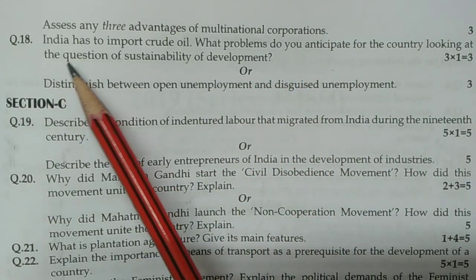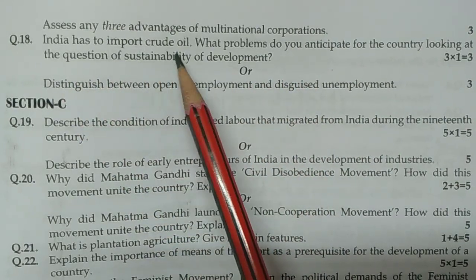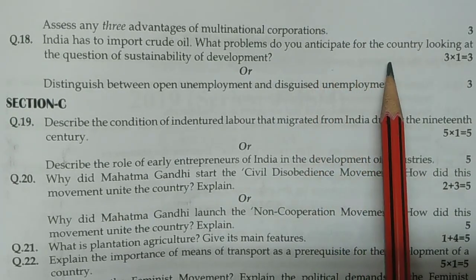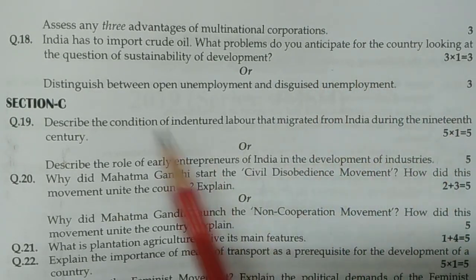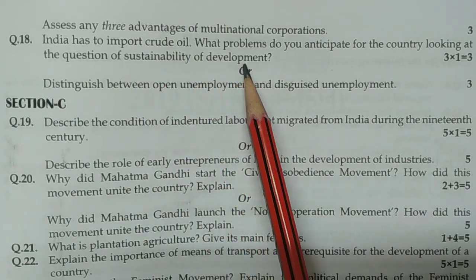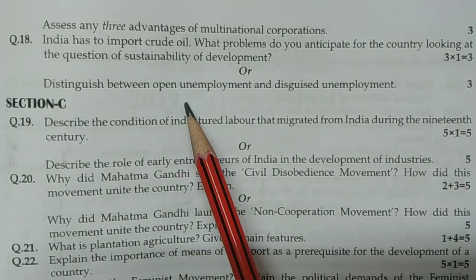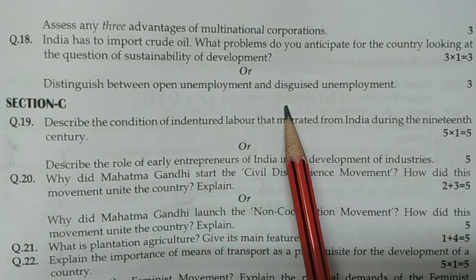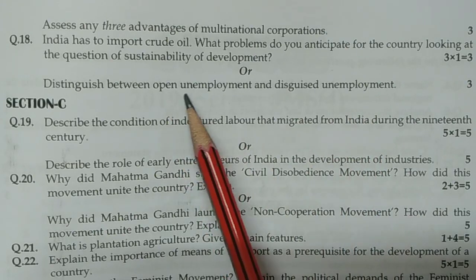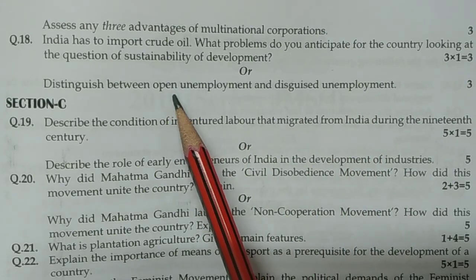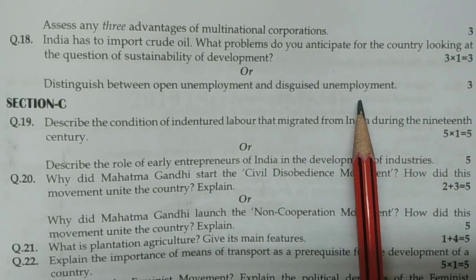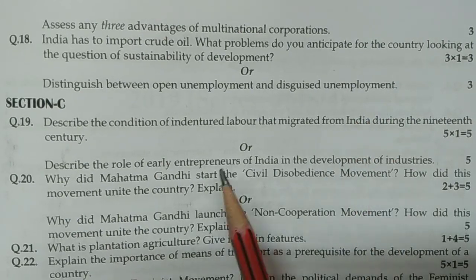Now next question number 18. India has to import the crude oil. What problems do you anticipate for the country, looking at the question of the sustainability of development? Or distinguish between open unemployment and disguised unemployment. So it's very interesting, what is open unemployment and disguised unemployment. So you need to be aware these kinds of questions are being raised.